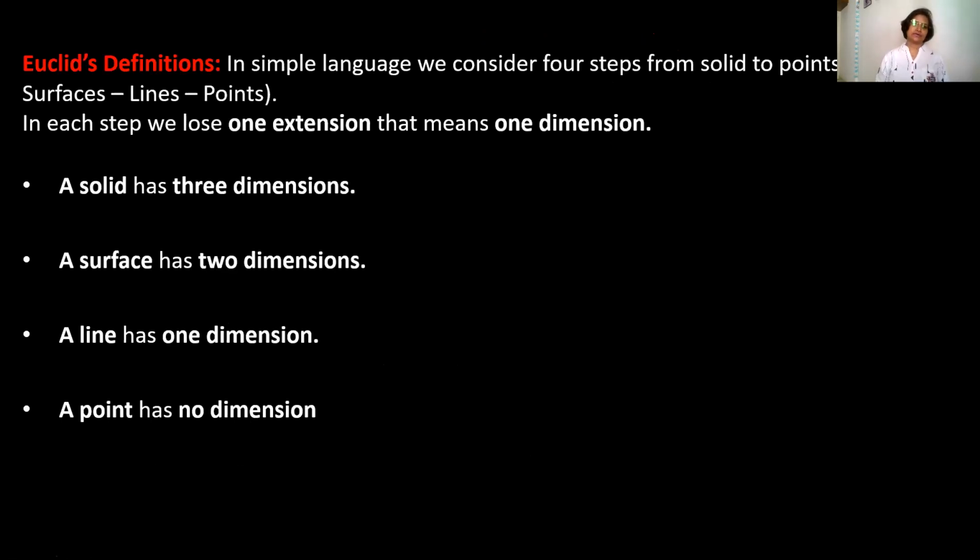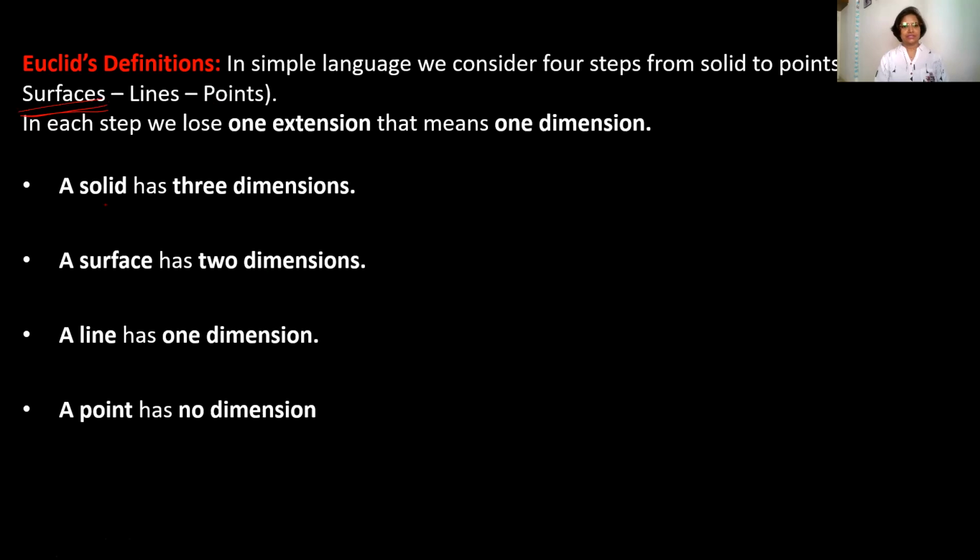Now we will start with Euclid's definitions. Here are some definitions which we can consider in 4 steps from solid to points. Solid to points means solid, surface, line, and point. Surface means plane, which we all know.